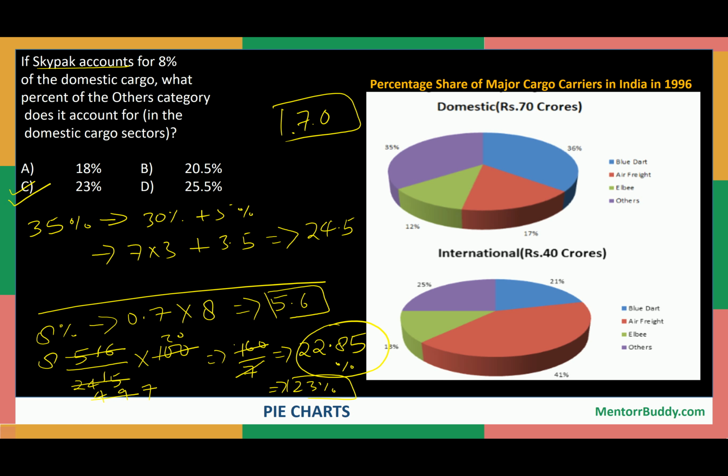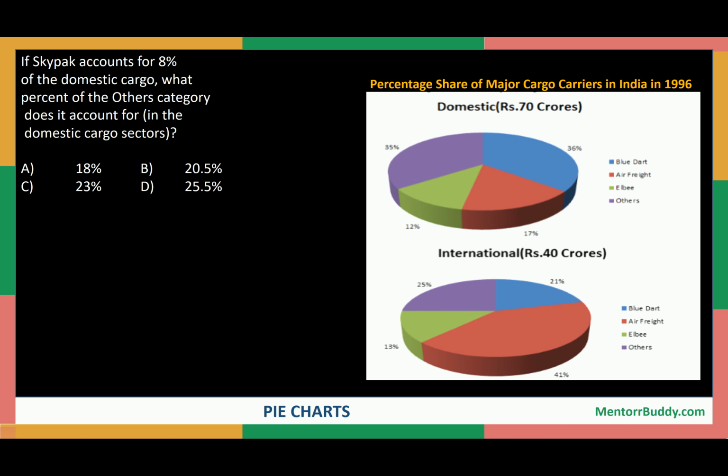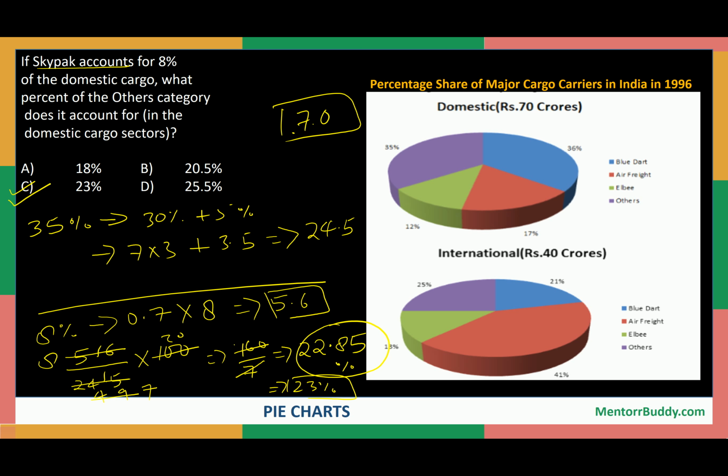Okay, so student, this is the traditional method of finding this answer. We also have one shortcut technique to handle these types of questions, which are based on pie charts and percentages. So we will see how to use that technique to find this answer. Okay, so we'll just see a quick thing.